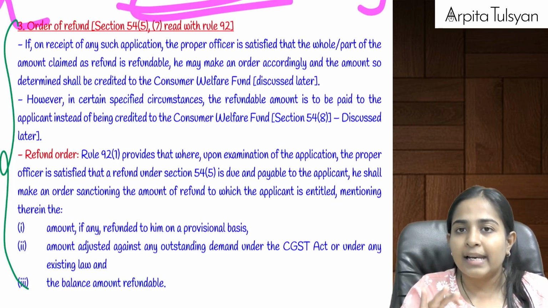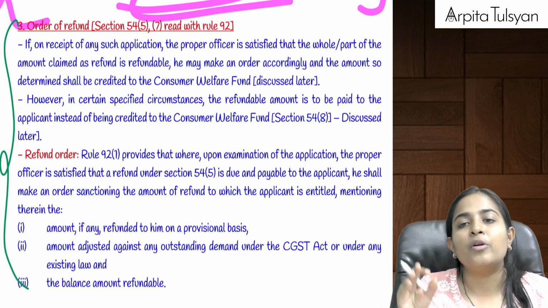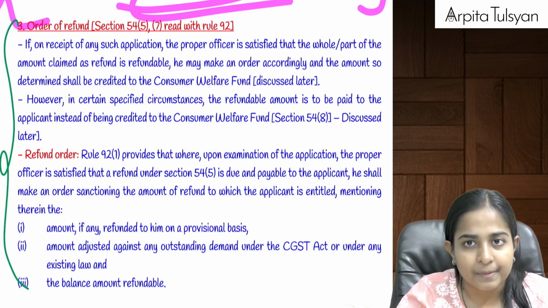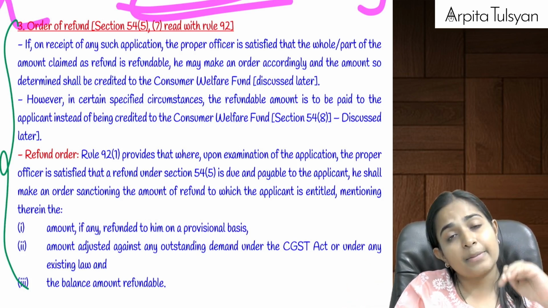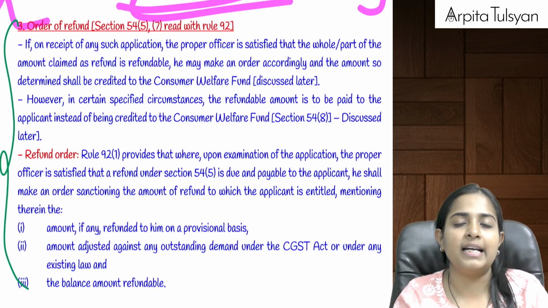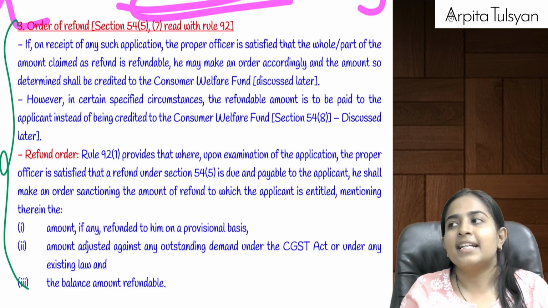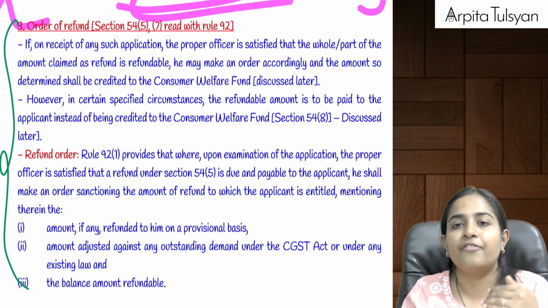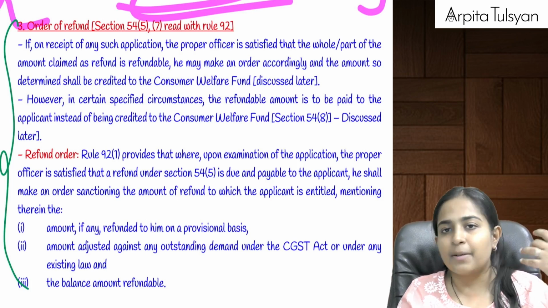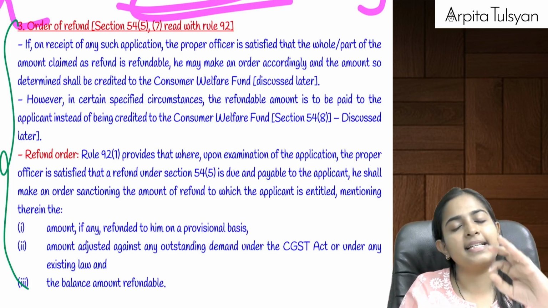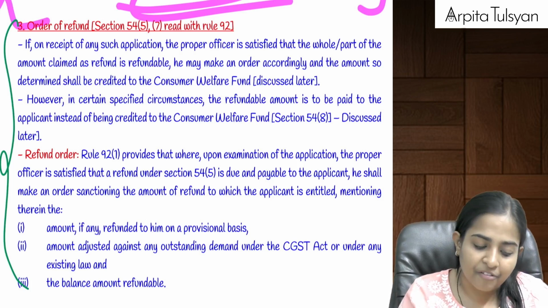Once your refund is confirmed, that you are going to get so and so amount of refund, then normally the refund amount is credited to the consumer welfare fund. But there are some exceptional circumstances which we'll study ahead in the D point. In those exceptional cases, the refund is given to the applicant. Otherwise, the department does not trust the applicant and says that we will credit the amount to the consumer welfare fund.